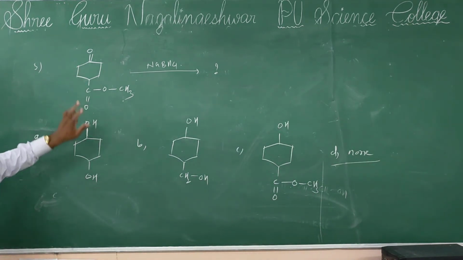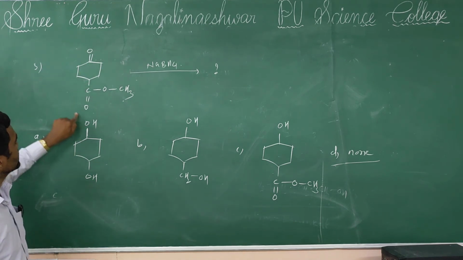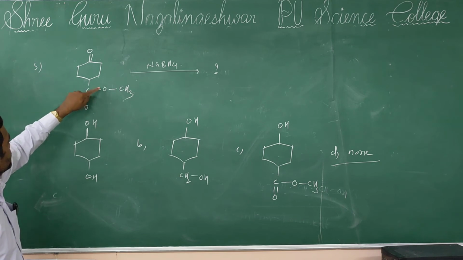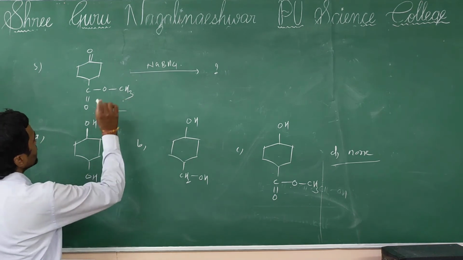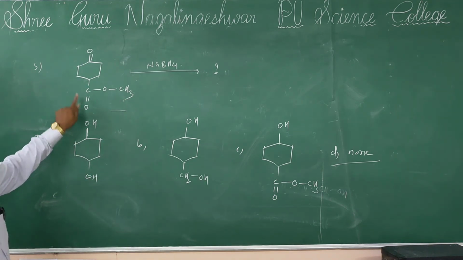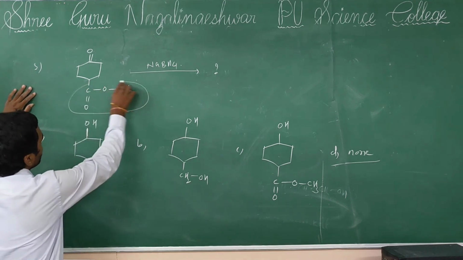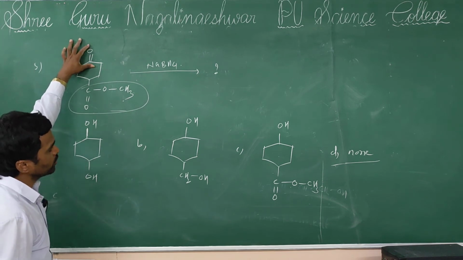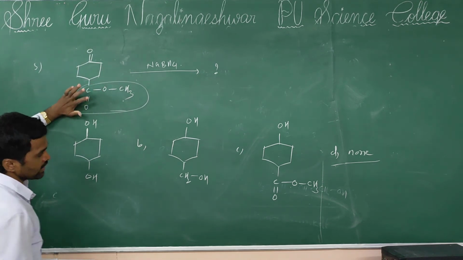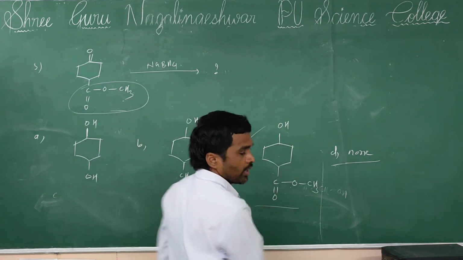See, in this molecule you have two functional groups. One is the ketone functional group, another one is C double bond O CH3, so this is an ester functional group. The ester functional group has two oxygens. This part is not reduced by sodium borohydride, it can only reduce the ketone group. So that's why this group stays in the molecule and the ketone group turns into alcohol. So then your option is C.